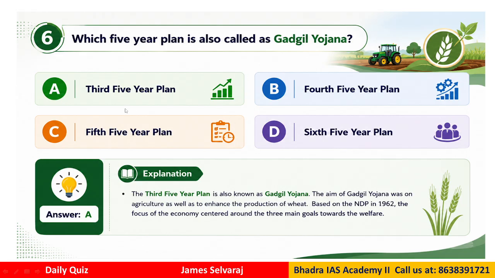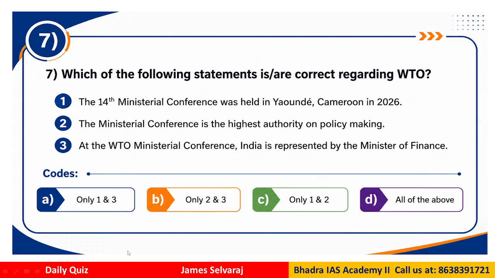The Gadgil plan basically refers to the 3rd 5-year plan, because the aim of the Gadgil Yojana was on agriculture as well as enhancing the production of wheat. Based on the NDP in 1962, the focus of the economy centered around 3 main goals: the welfare of the people, basically agriculture, and self-reliance of India, etc. So that is question number 6.